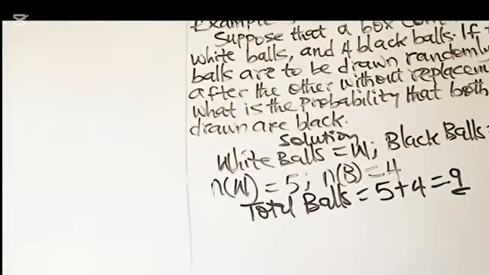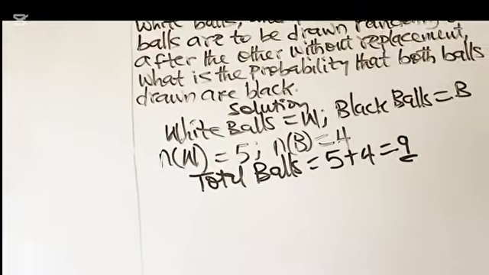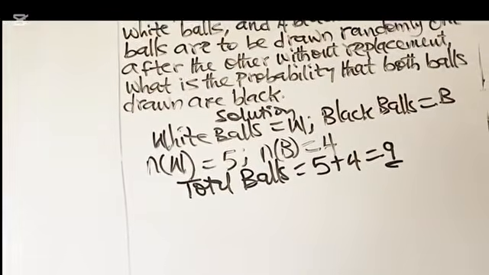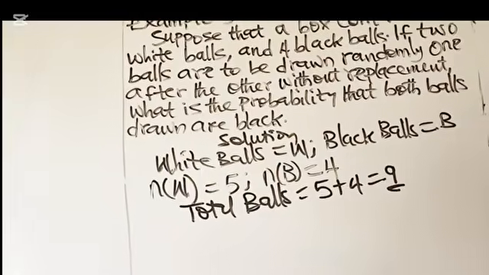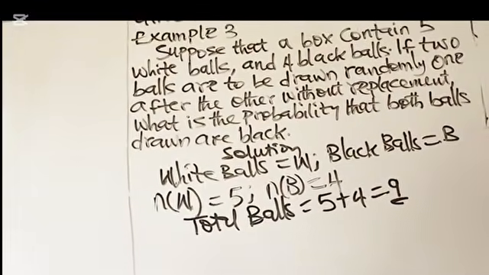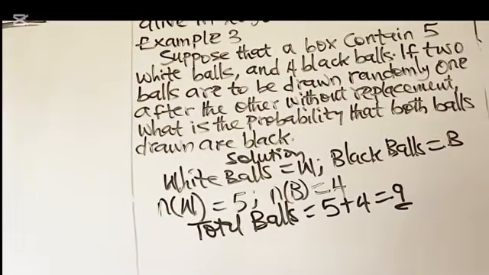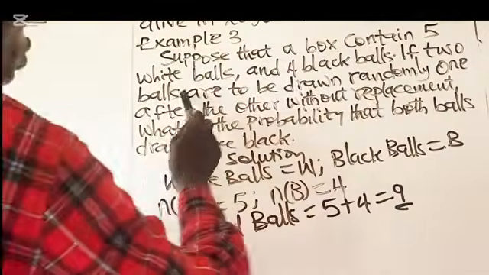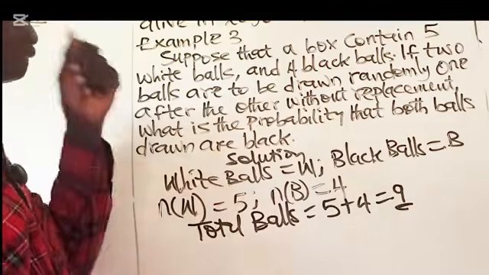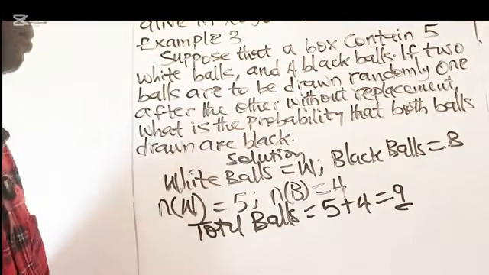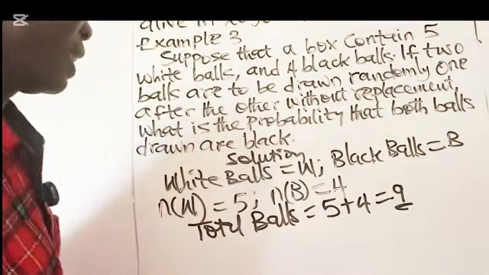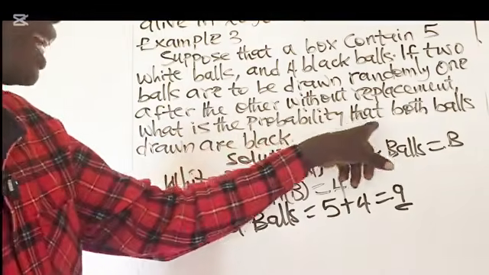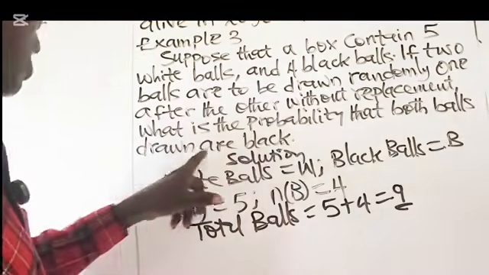Since we have 9 balls, now the question says, if 2 balls are to be drawn randomly, one after the other, without replacement, what is the probability that both balls drawn are black?